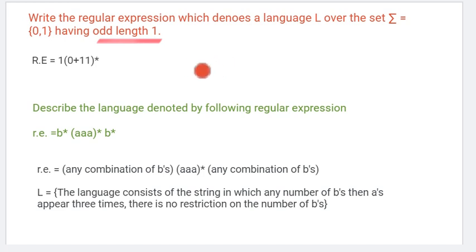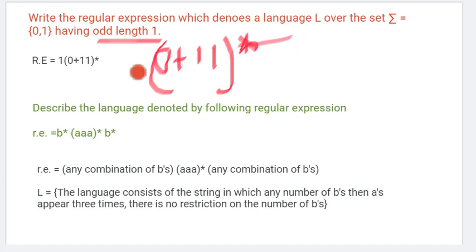The same way as before, we take 1 1 star, but it is a combination of 0 and 1, so we add here (1 0 0 plus 1 1) star, and then outside 1, the same thing of odd length, but we added a 0 also. So here it can be 1 0 0, or 1 1 1, or 1 1 1 1 1, but the length will always be odd. Why? Because on the outer side a 1 is given.